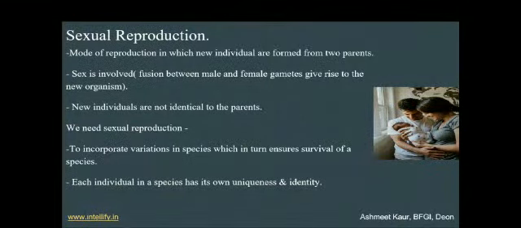So that's why sexual reproduction is necessary, as this results in variations and each individual in a species has its own uniqueness and identity. So we can see in our world every person has a unique identity and face. So this is how sexual reproduction is necessary.